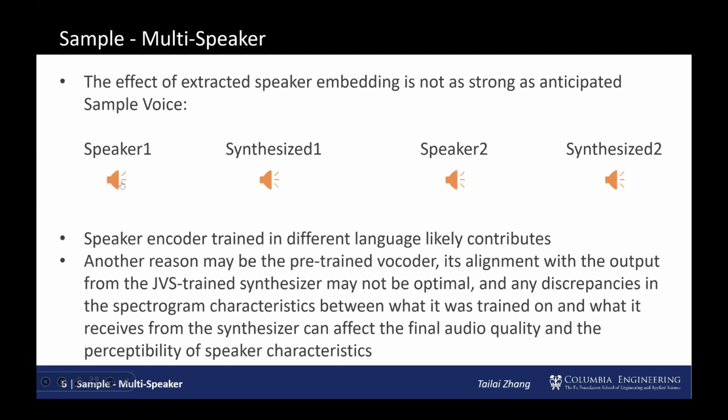Let's hear about it. This is the original voice, and this is the synthesized speech.